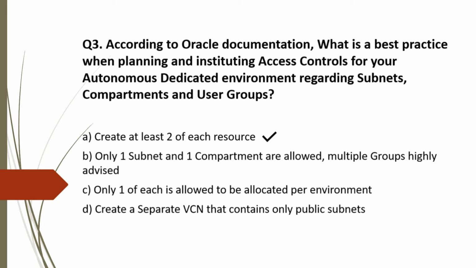So this is correct. Option B, only one subnet and one compartment are allowed. Multiple groups highly advised. No, it allows more than one, and as per best practice, we should consider creating at least 2 resources. So this is incorrect. Option C, only one of each is allowed to be allocated per environment. No, it allows more than one. So incorrect choice. Option D, create a separate VCN that contains only public subnet. Actually, it should be reversed. We need to create a separate VCN that contains only private subnets, not public subnet. So this is incorrect choice. So the correct option for question 3 is option A.